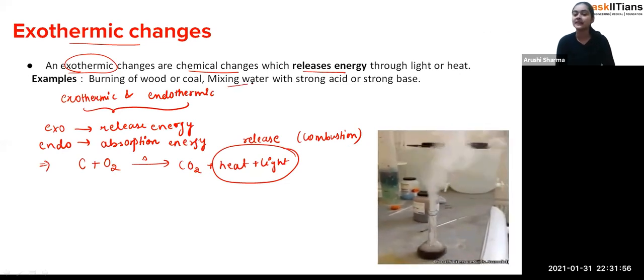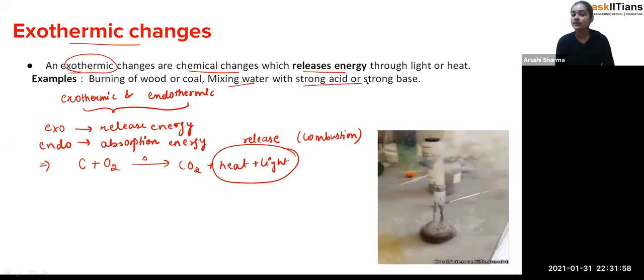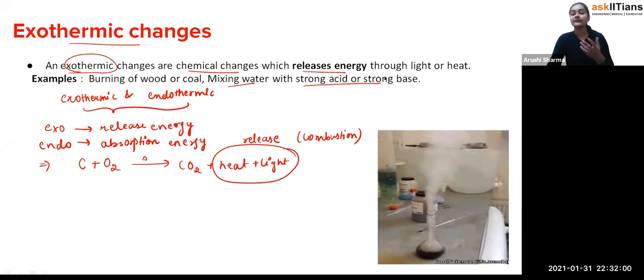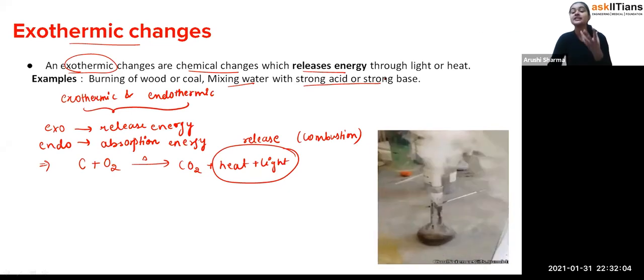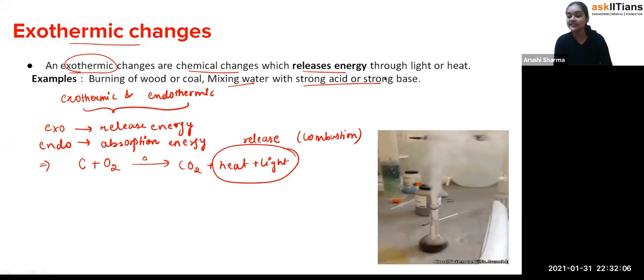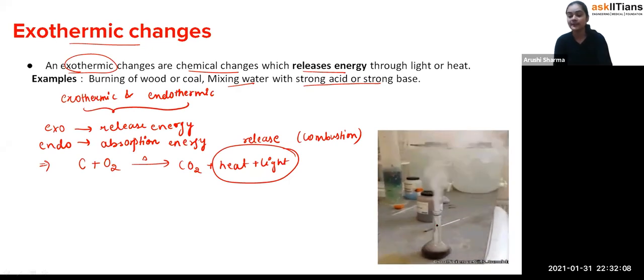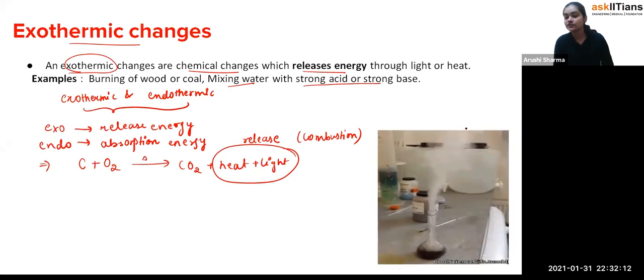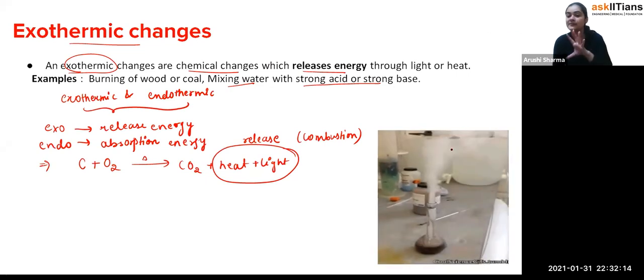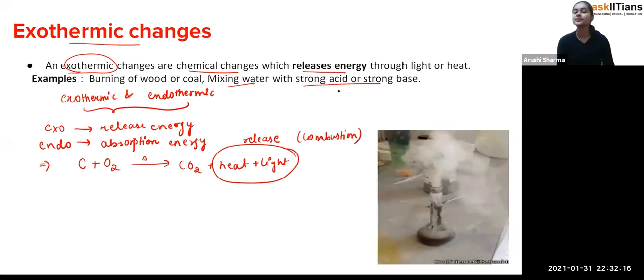Okay, mixing water with a strong acid or a strong base: when you add water to a strong acid or a strong base, there is a release of energy. Why, student? You can see here this is a laboratory picture. If I show you again, you can see there is a release of so much heat, in the form of vapor.